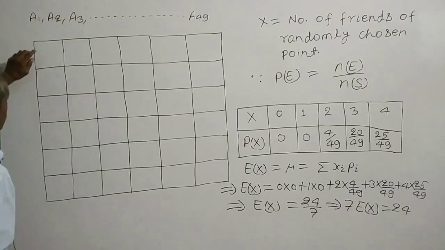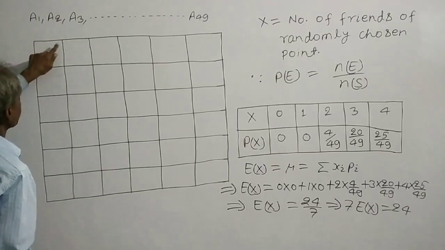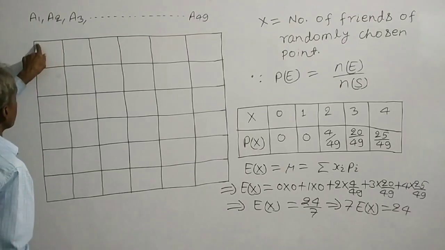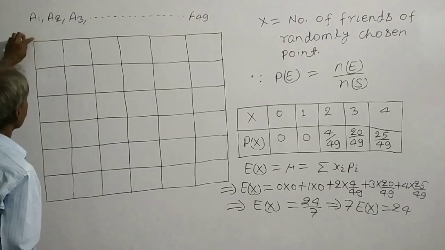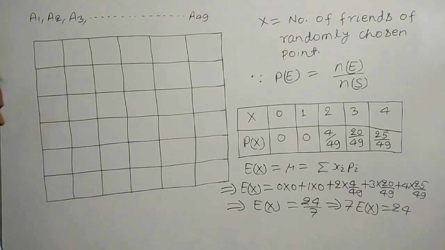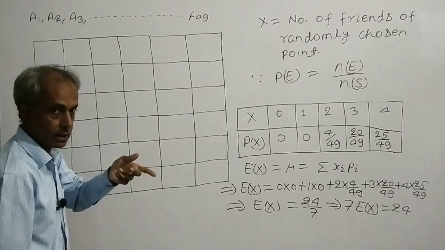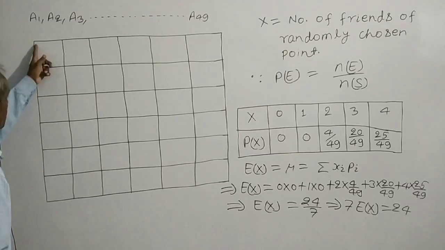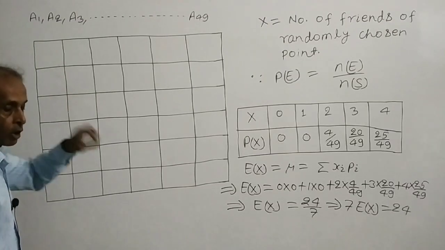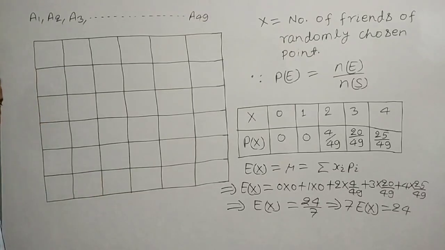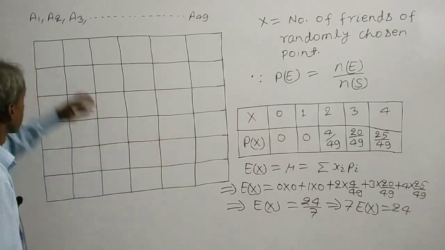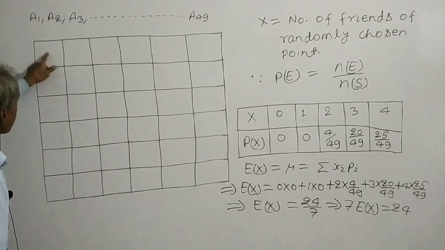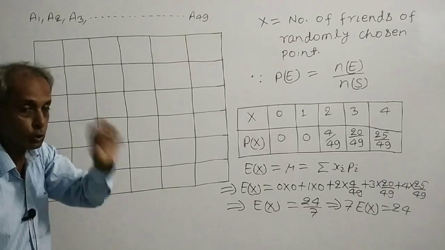If this point and this point lie at a distance of 1 unit, then these 2 points are friends of each other. This point and this point will also be friends of each other, but this point and this point will not be friends, because the distance between these 2 points is root 2 units. 1 unit, 1 unit, then the diagonal will be root 2 units.